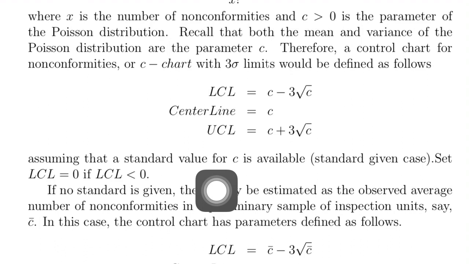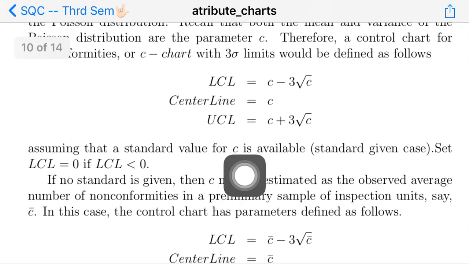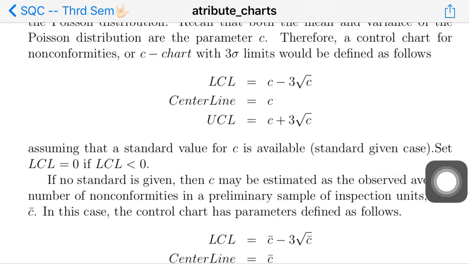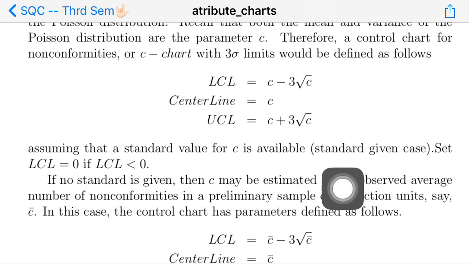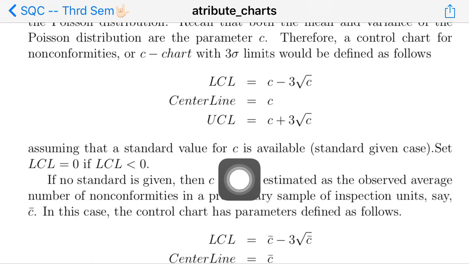Okay, and suppose that this C is available. What is C? C is the average number of defects or non-conformities in a unit. If it is known, that means a standard in your process, you have already set a standard for your number of defects. That case is called the standard given case.